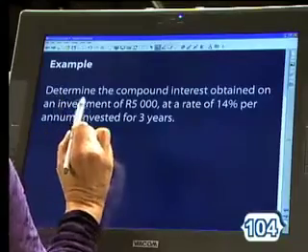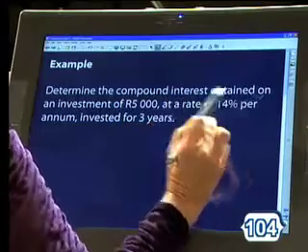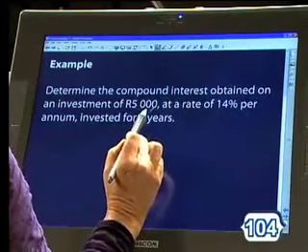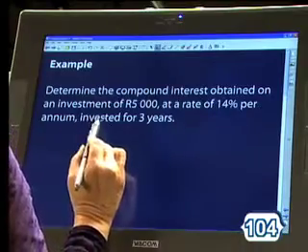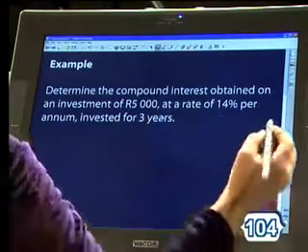Okay, so let's start off with an example to see if you can catch on to what I've been explaining. We're on page 104 at the bottom. It says, determine the compound interest obtained on an investment of 5,000 Rand at a rate of 14% per annum invested for 3 years.